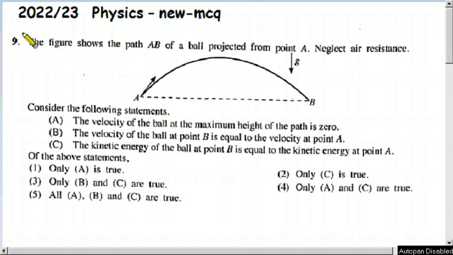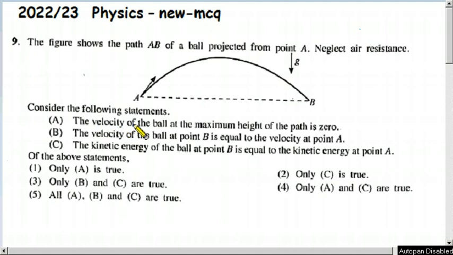Children, today I am going to discuss question number 9 from the MCQ part of the 2022-23 Physics New Syllabus paper. The figure shows the path AB, the path is this one, of a ball projected from point A. Neglect air resistance. Consider the following statements.